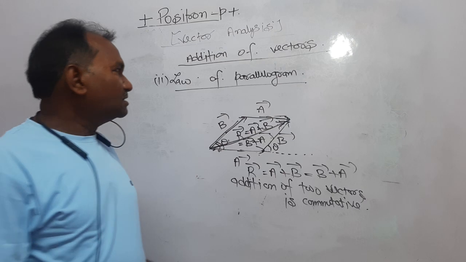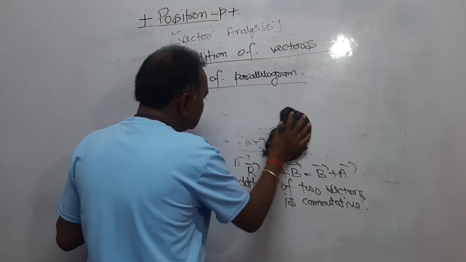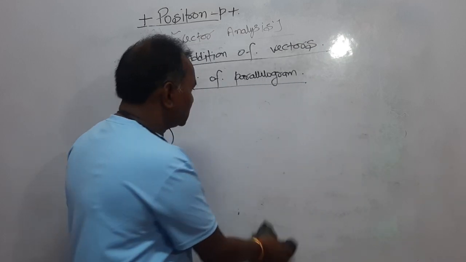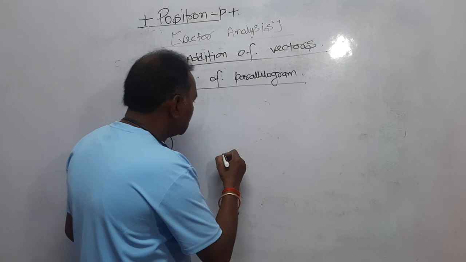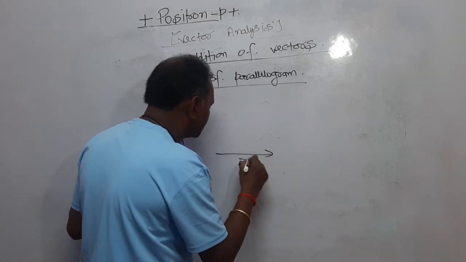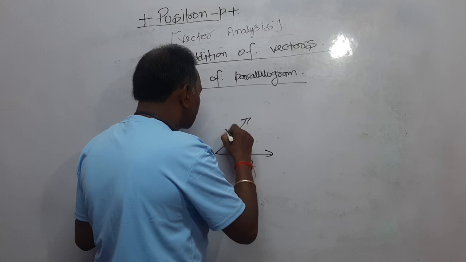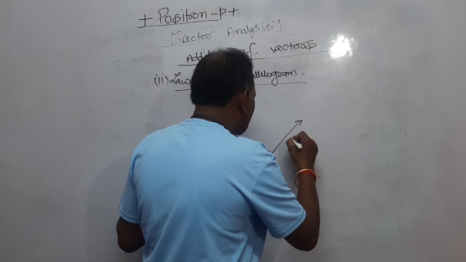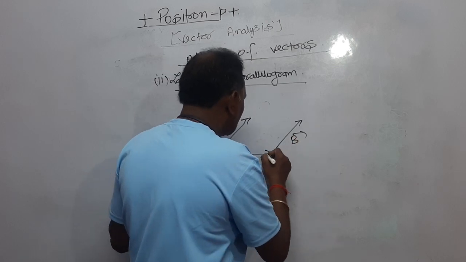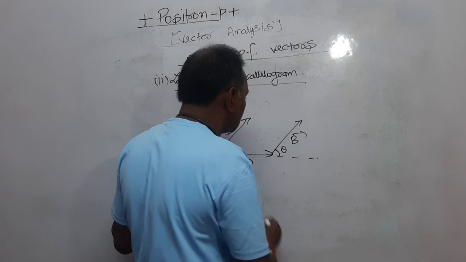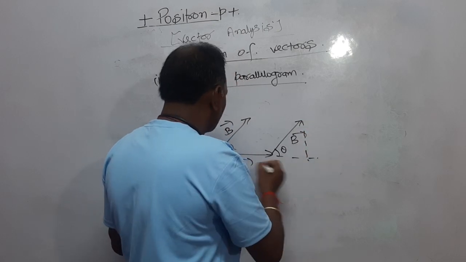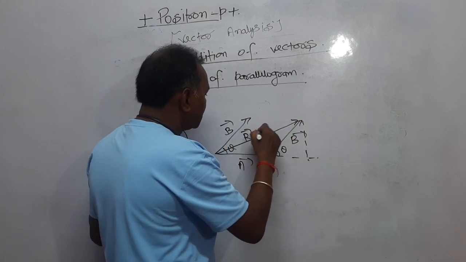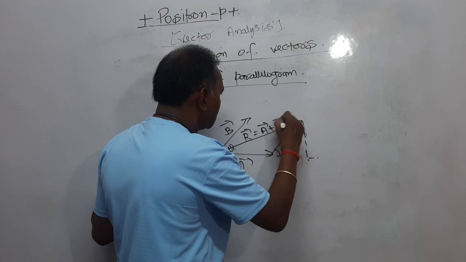Now, dear student, a very important thing you can prove using this figure. Again, I'm considering the same problem. Look here, this is vector A, and this is vector B, right? I have drawn from here vector B. This angle was theta, so this angle is also theta. Now I have drawn a perpendicular from this, and now drawn a line meeting to this. This is vector R, and that is equal to vector A plus vector B.